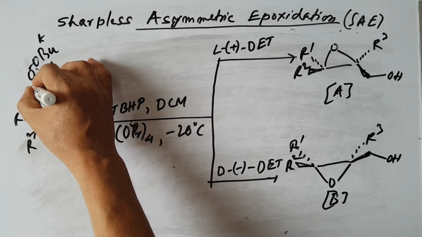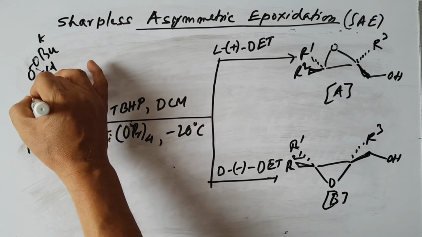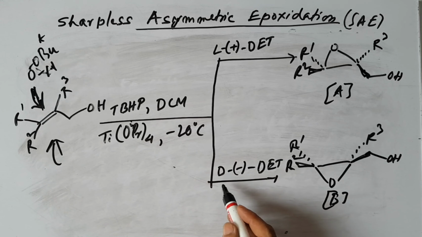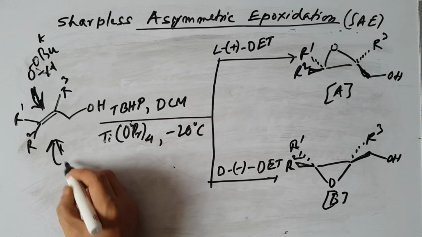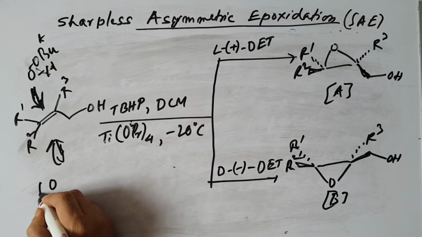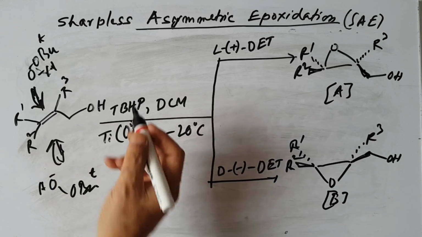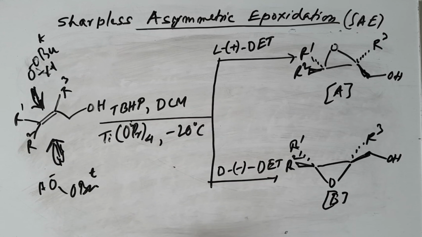Or if you use negative diethyl tartrate, then the oxidizing agent attacks from the bottom side.